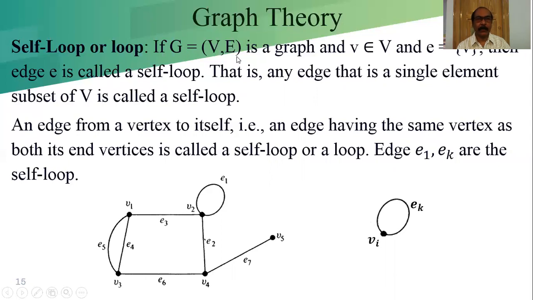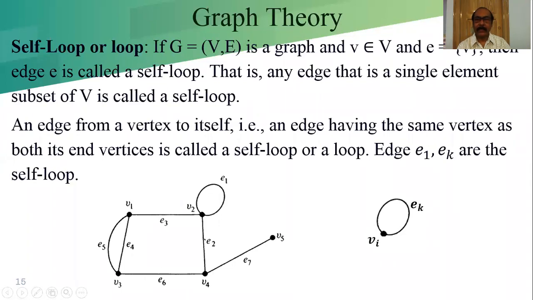Now for a graph G, let V be a vertex with V belonging to the vertex set, and E belonging to the edge set means it is a combination of a pair of two vertices. This is the meaning of E equal to a pair of two vertices. We can write it Vi comma Vj also, but it is the notation of a set. That's why from that we have to choose the pair of vertices. Then the edge E is called a self loop.